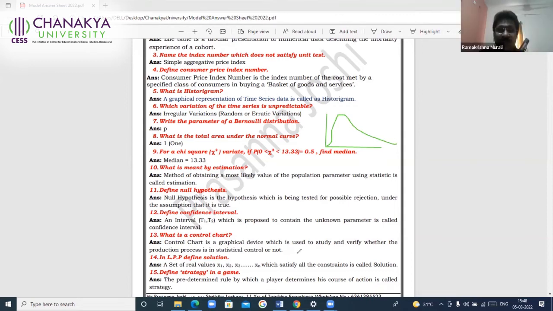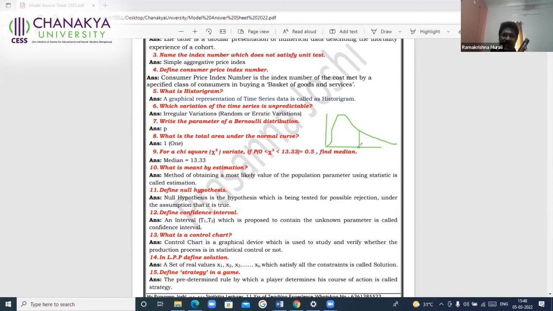So you all know that it is a positively skewed distribution. And just now we discussed the total area under any probability distribution is always equivalent to 1. It takes the values from 0 to infinity. Somewhere you have here the value 13.33. From 0 here, the origin starts with the 0.